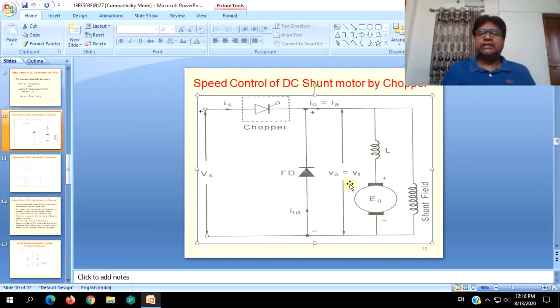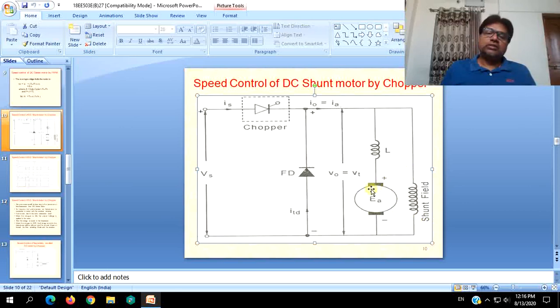In both of the cases, the freewheeling diode should be connected to the load in that discussion. That is, for field control, this freewheeling diode should be connected in anti-parallel with the shunt field only.